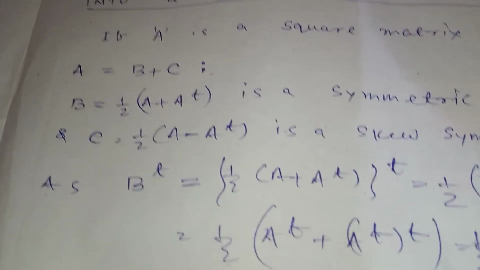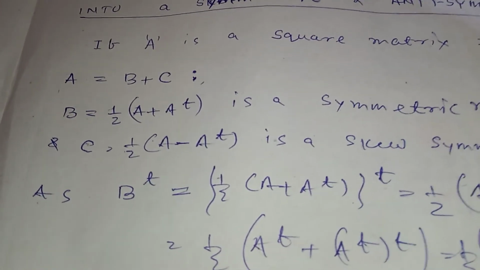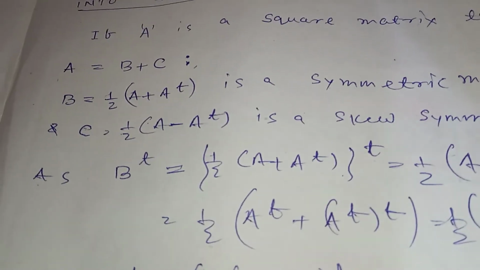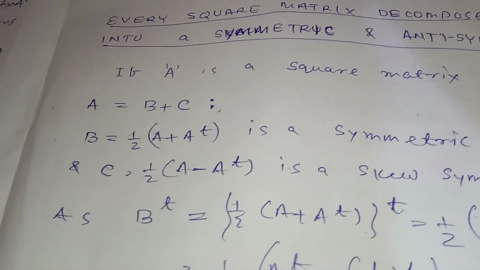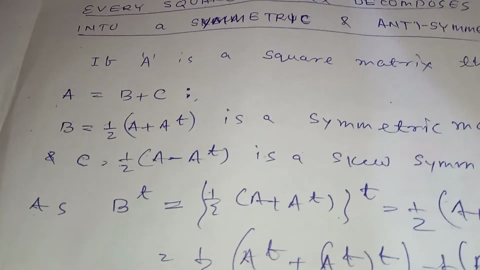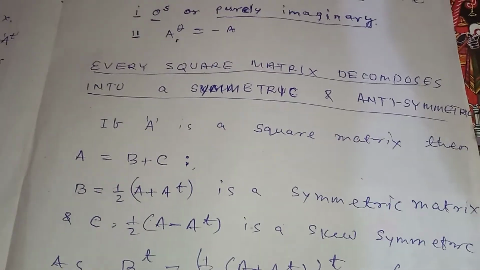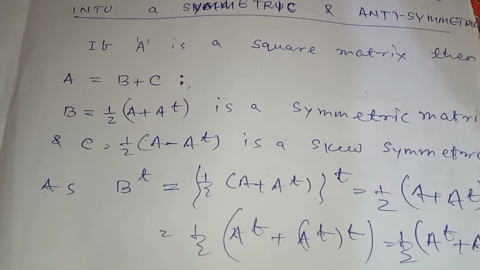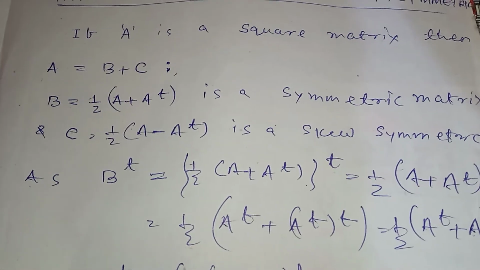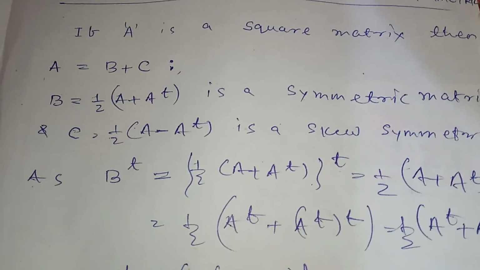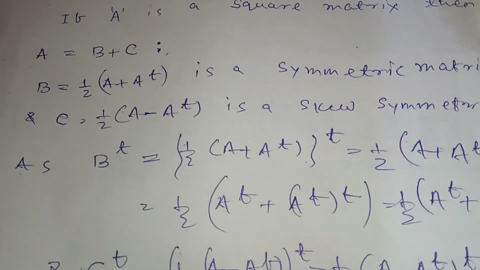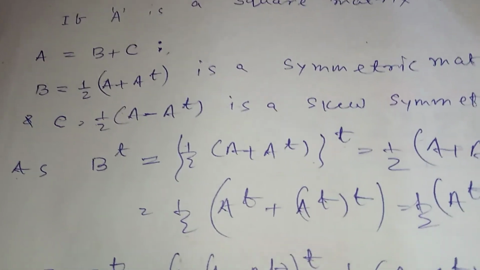Okay, and a matrix A can be decomposed as half into A plus A transpose. B is equal to half A plus A transpose. What is C? Half A minus A transpose. If we add B plus C, then we get A. So a matrix can be decomposed as half A plus A transpose and half A minus A transpose. This is all about the matrix classification.